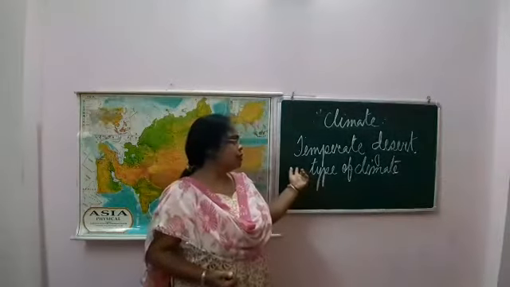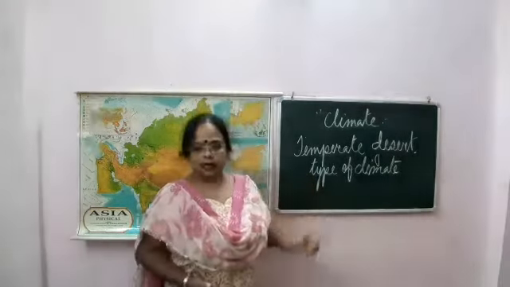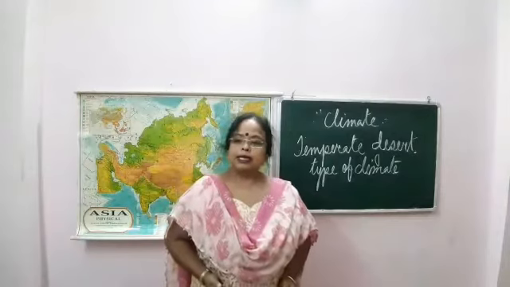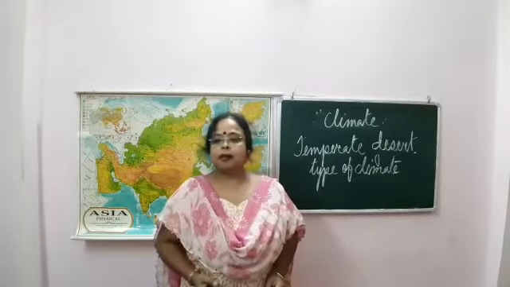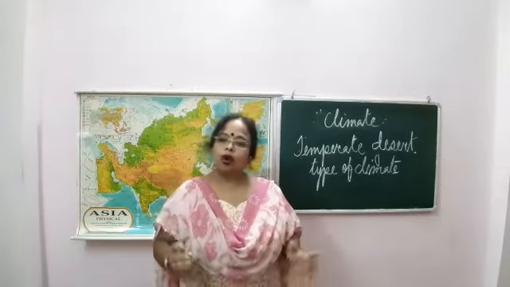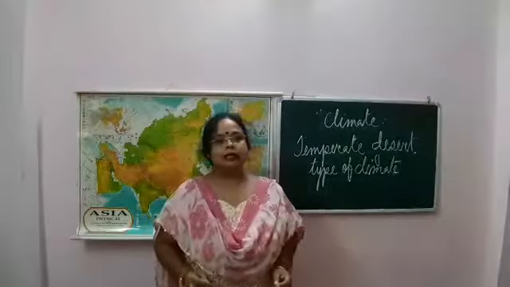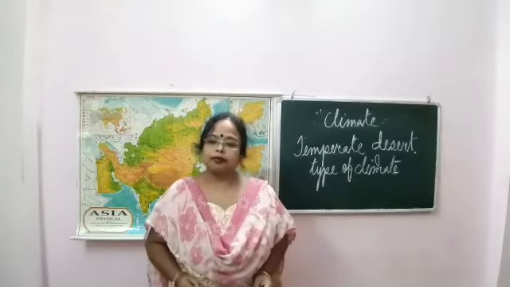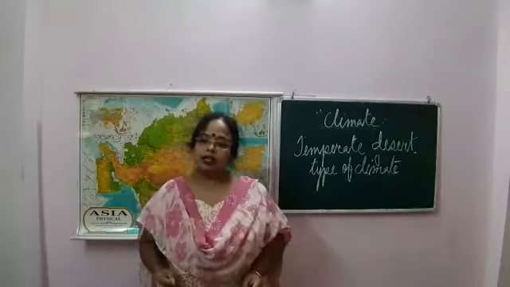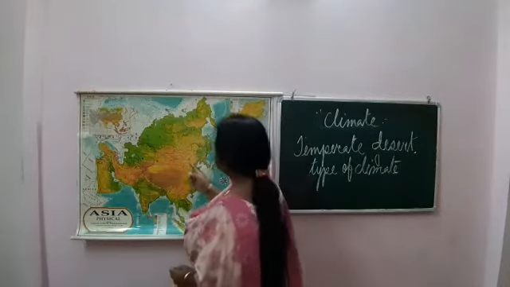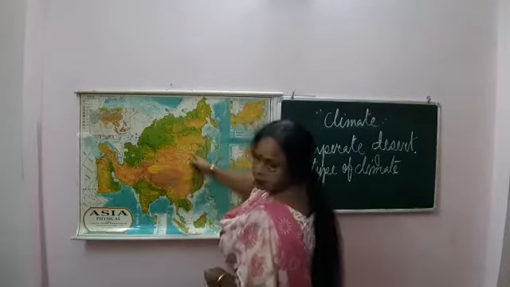Now, I will describe the temperate desert type. This type experiences hot summers. First see what regions are found here. These are generally found in Mongolia. You have seen this?